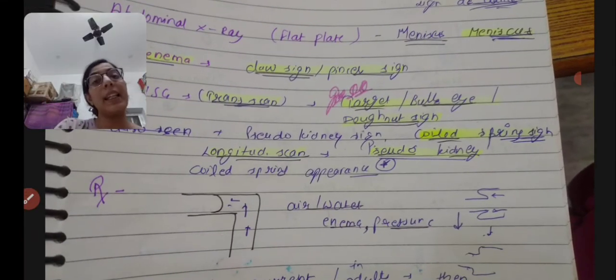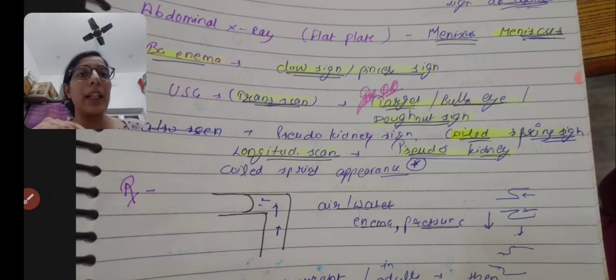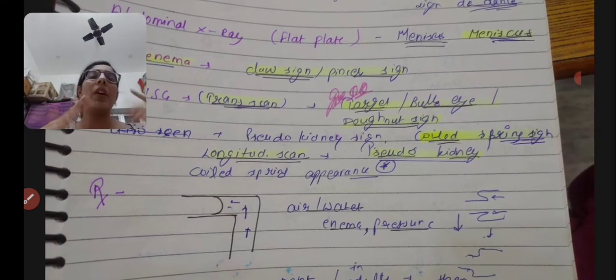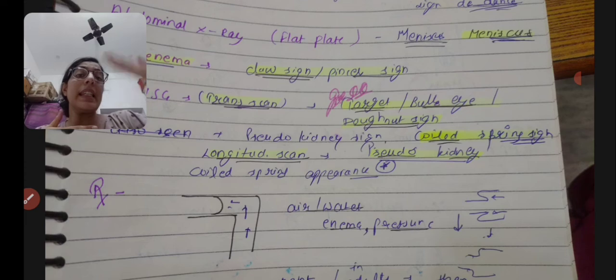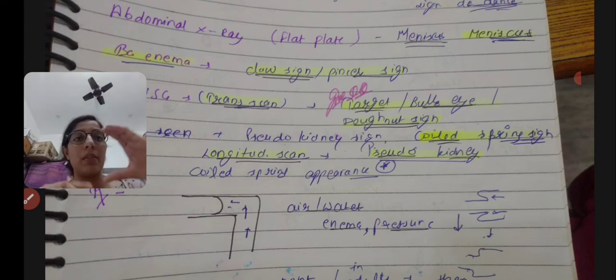Abdominal X-ray, I keep it for you, those radiological images. Let's see what kind of sign we are going to see on abdominal X-ray. In erect position, we see the meniscus sign, on a flat plate. Flat plate means in erect position. On barium enema, we see the claw sign, or the pincer sign.